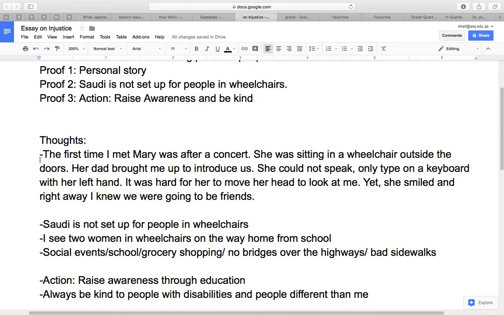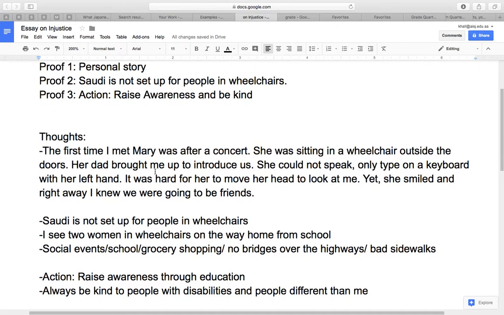So this is an excellent introduction, and maybe there's some details you want to add later, but right now you just want to get your idea down. And it's really great to start with a personal story, like the mosque one and the bullfighter story. Those were all starting with personal experience.